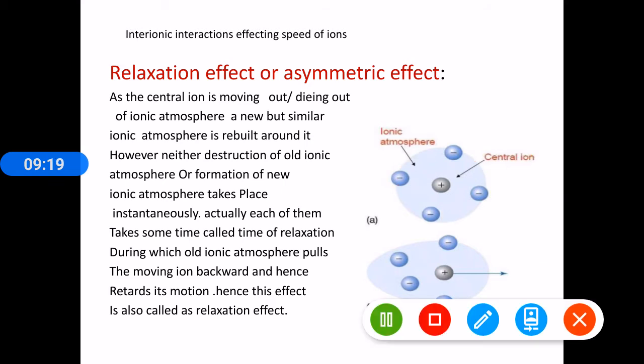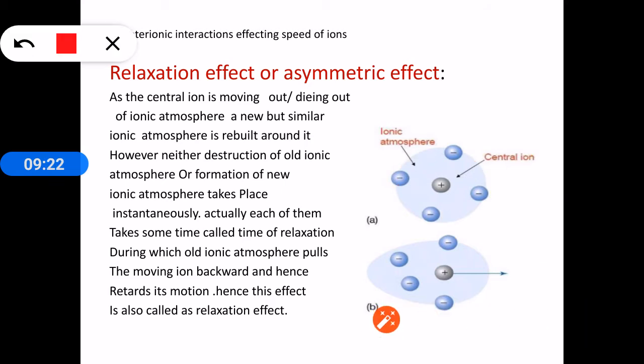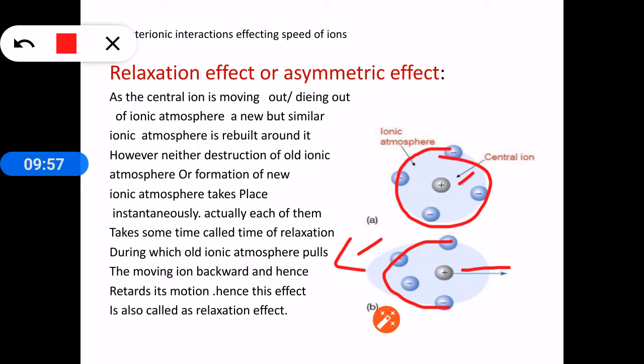The decrease in the speed of the ion is also explained like this. Here we are considering a positively charged central ion. It is surrounded by negatively charged ions. Now these negatively charged ions are symmetrically distributed. You see, it is spherically distributed, symmetrically around the central ion. But in the presence of an applied electric field, the central ion is moving this side and the ionic atmosphere is moving this side. So all the ions in the ionic atmosphere are oriented in the backward direction of the central ion.